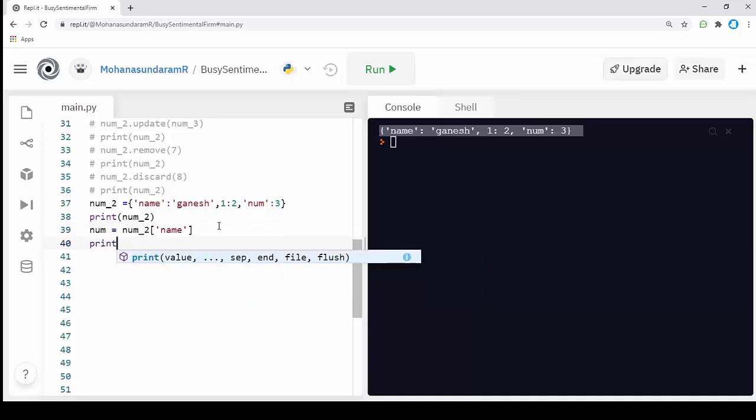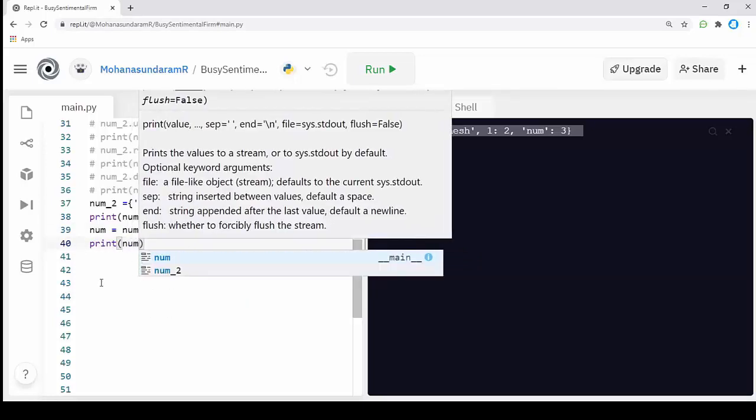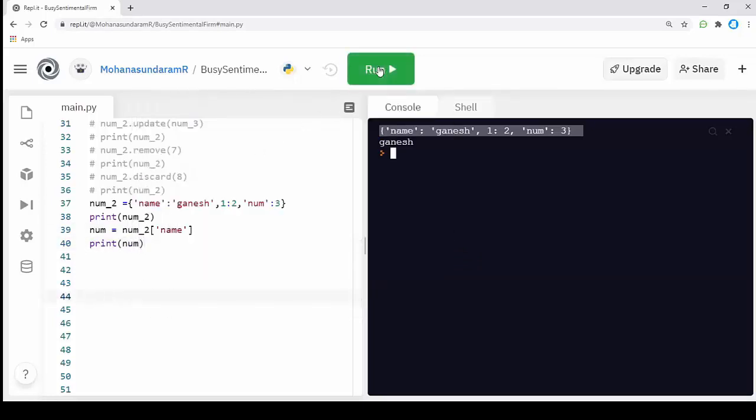If I print num, okay, I got the value for my key. I can specify the key here and I will get the output value for that key. This way we can access a single data from the dictionary.